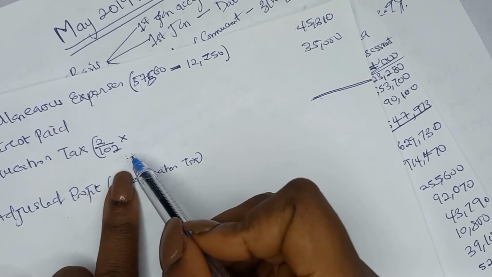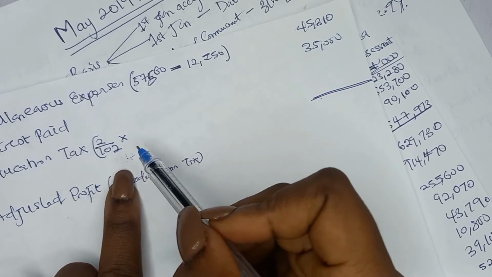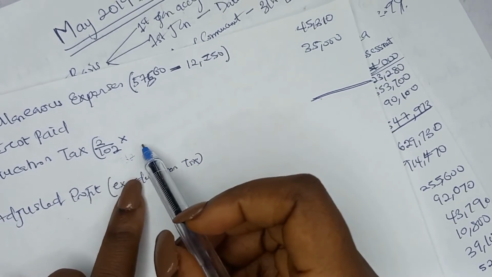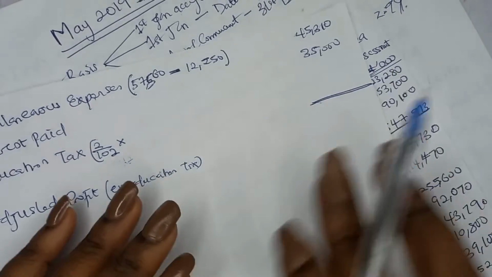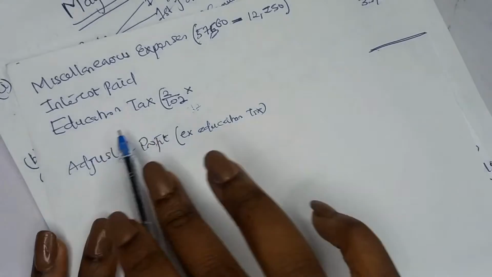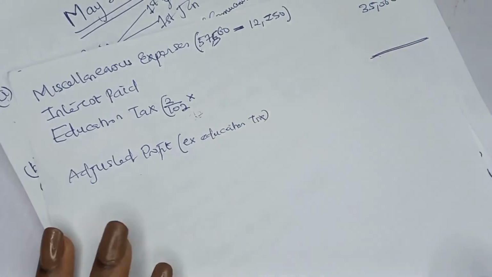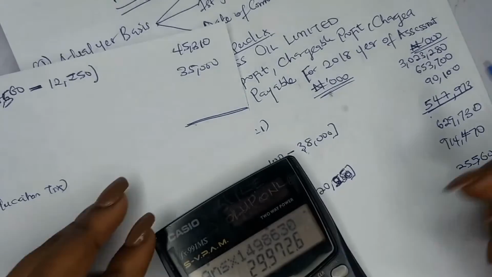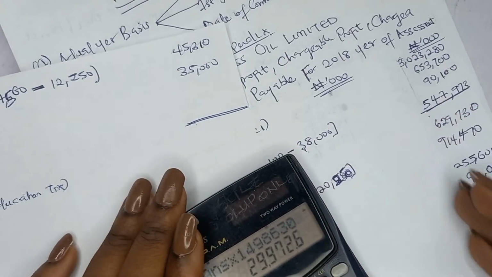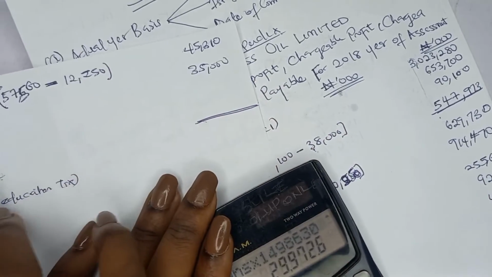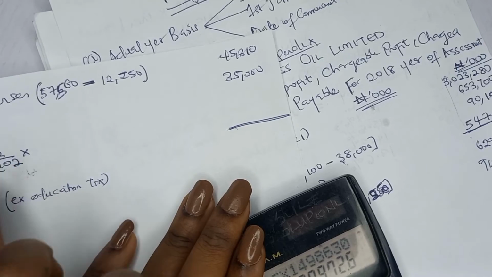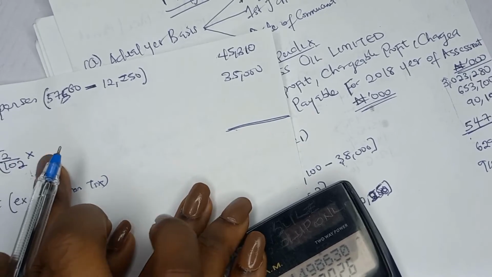Me, I'm just explaining for the sake of people that are wondering, like, why is it like that? Because when they were teaching me too, I was like, why are you saying 2 over 102? I always want to understand the reason behind it, okay? But if you don't want to understand the reason, just do 2 over 102 times your net income. That is, let's add all of this, offset all these expenses, and get adjusted profits before education tax. Then apply 2 over 102 of it, right?